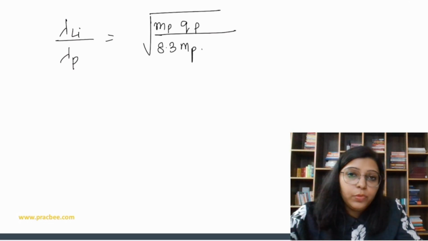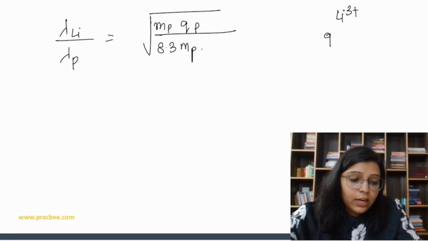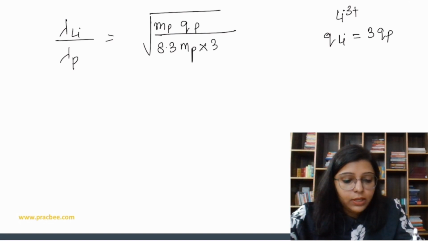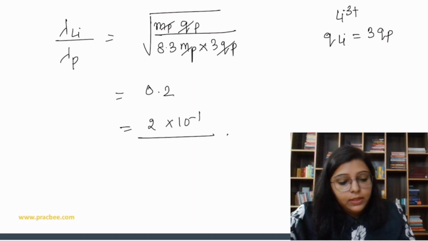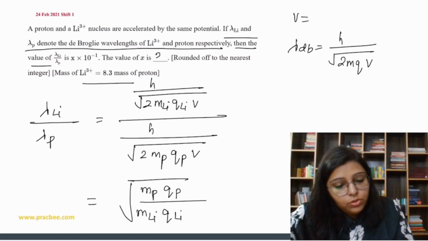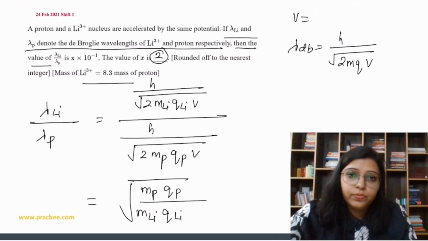The lithium is Li 3 plus, so the charge on lithium is going to be 3 times the charge on proton, so we write 3 into qp. So everything cancels. We get 0.2 as the answer, so we can say 2 into 10 to the power minus 1. Okay, so the answer is 2. The value of x is equal to 2.